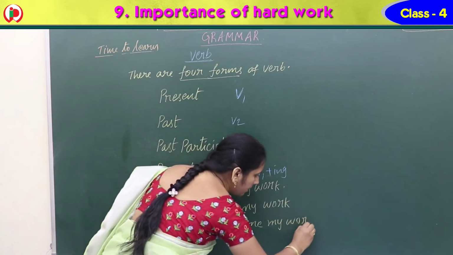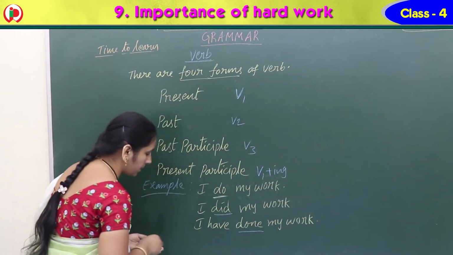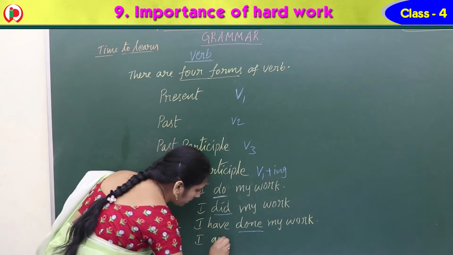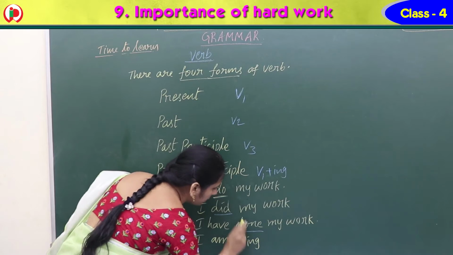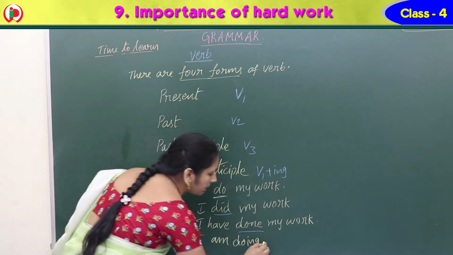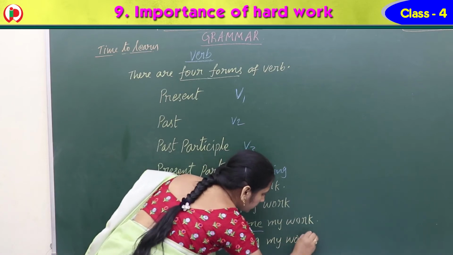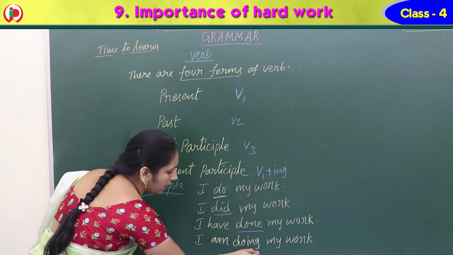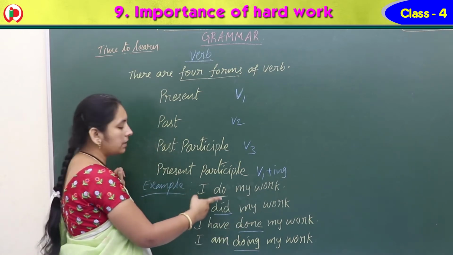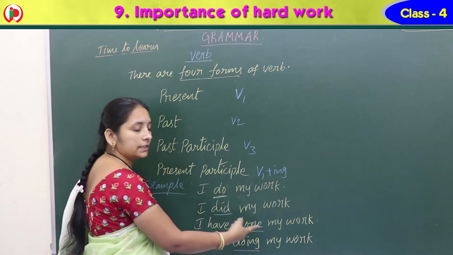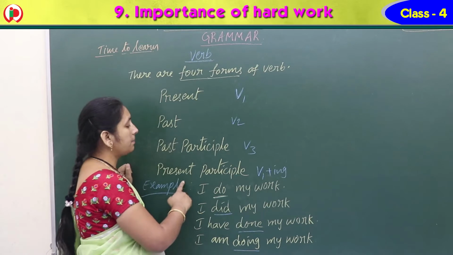I have done my work. Here, done is the V3 form. And I am doing my work. The ing form we also have. So this is called the ing form, V1 plus ing. I am doing my work. So we should write doing here. Understood? Do is the V1, did V2, done V3, doing, do plus ing, it is the present participle.